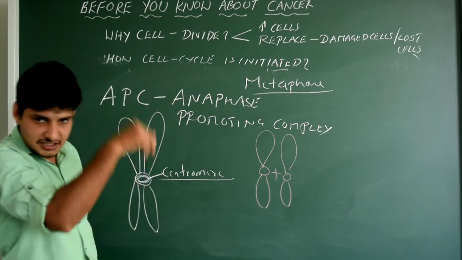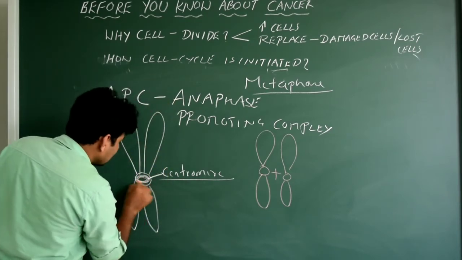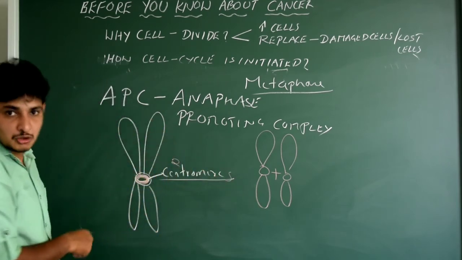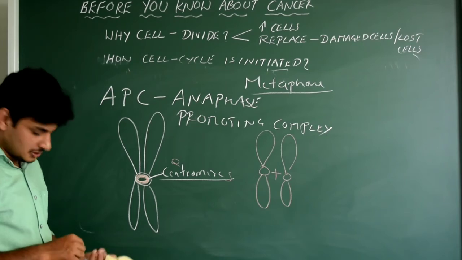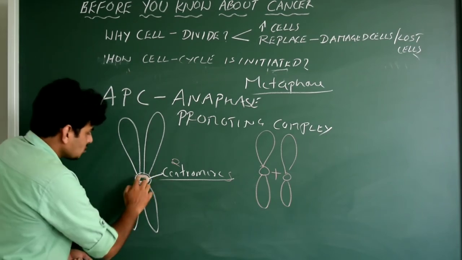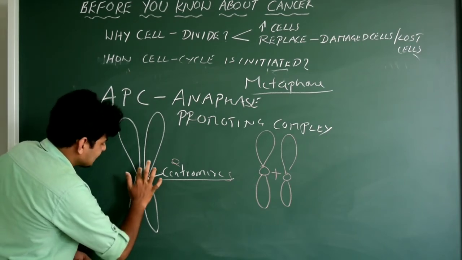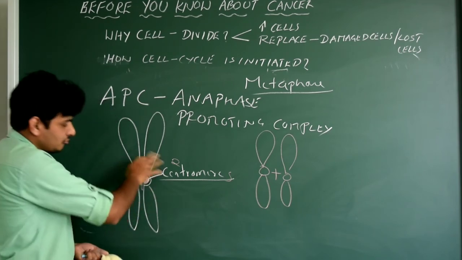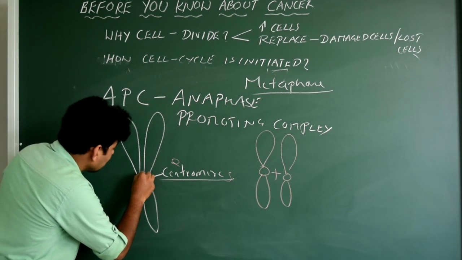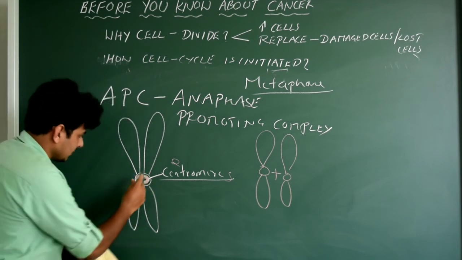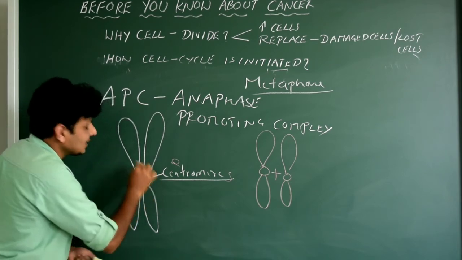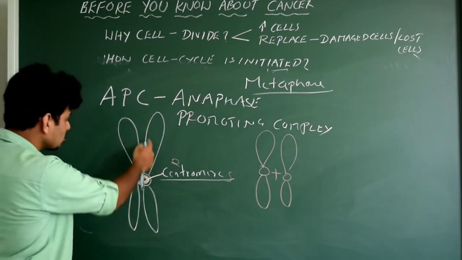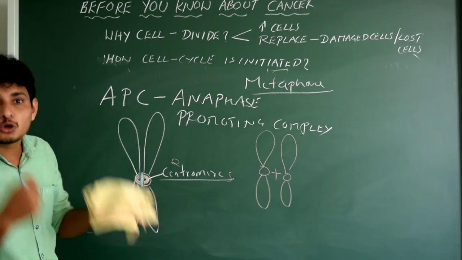Actually you see an X-shaped structure. That means here you see two centromeres. Okay, two centromeres will be there in one chromosome, but two chromatids will be there. Fine. At the junction between this centromere and this centromere of two different sister chromatids, you see a protein. I think I better use a blue color here. There is a protein which acts like a gum. It adheres these two centromeres so that two sister chromatids can join and make one chromosome.